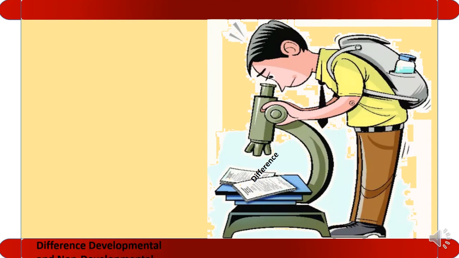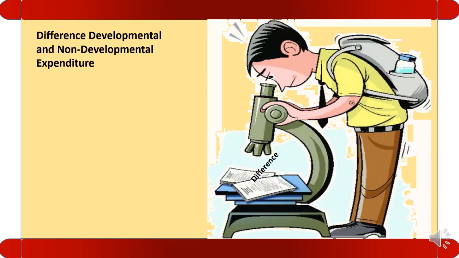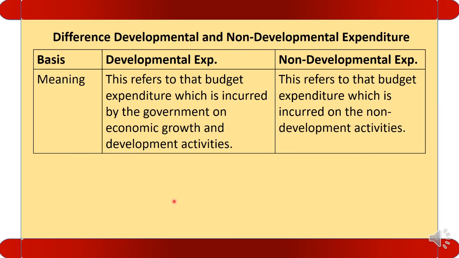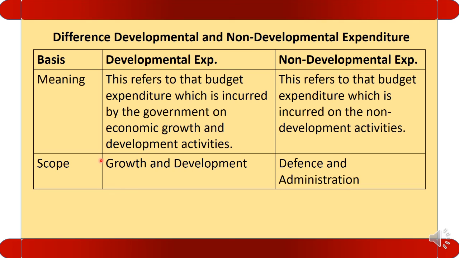The next point of difference is the difference between developmental and non-developmental expenditure. Meaning, development expenditure refers to that budget expenditure which is incurred by the government on economic growth and developmental activities. So any expenditure incurred for the economic growth and developmental activity is called developmental expenditure, whereas non-developmental expenditure is that which is incurred on the non-development activities. Scope: for the growth and developmental purpose, we are incurring the developmental expenditure. And on defense and administration, the government is incurring non-development expenditures.